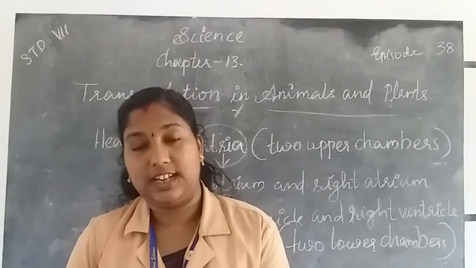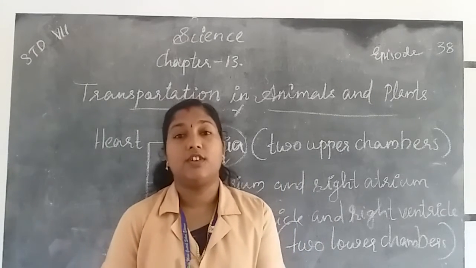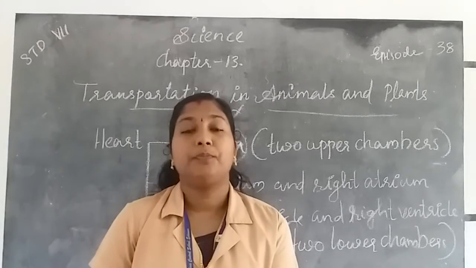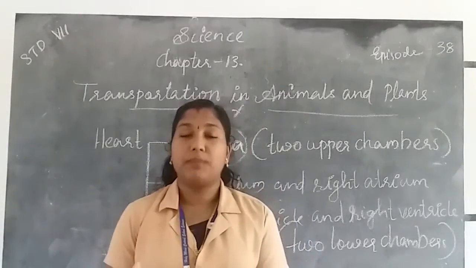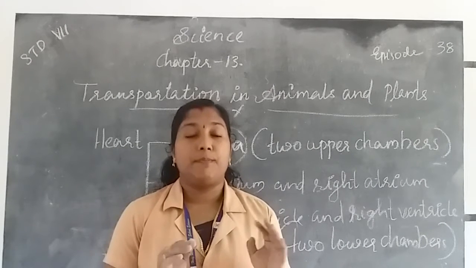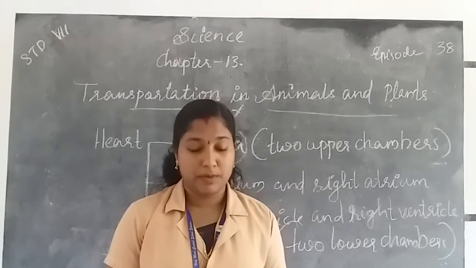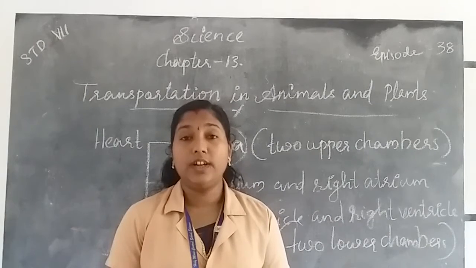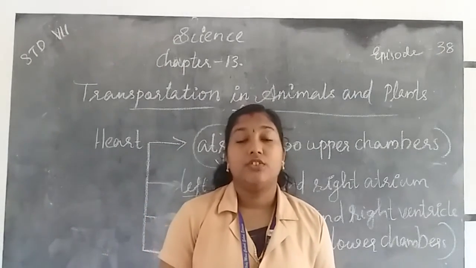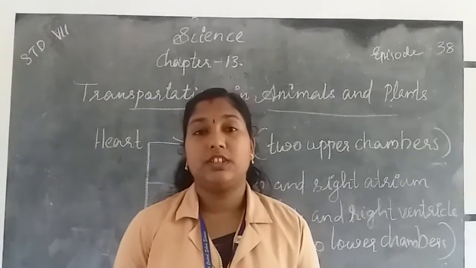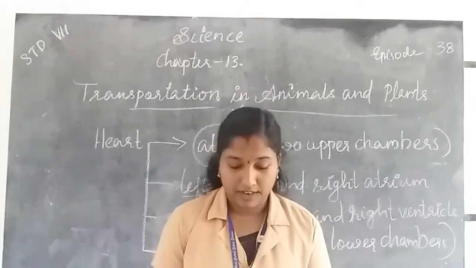Then the right atrium and the right ventricle are present on the right side of the heart. Why does our heart need this partition? The partition between the chambers helps to avoid the mixing up of blood rich in oxygen with the blood rich in carbon dioxide.